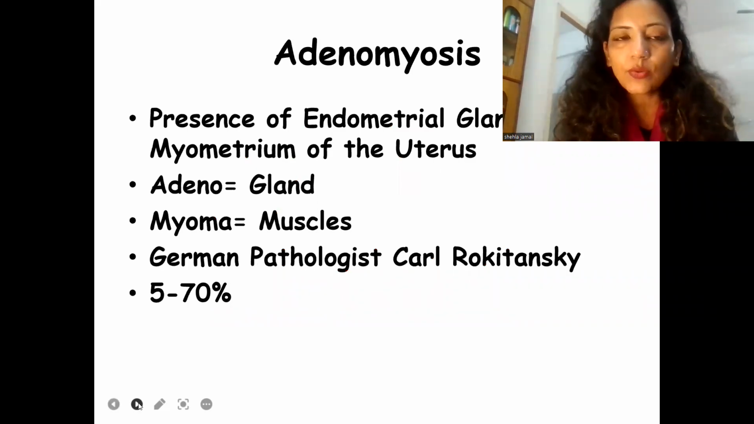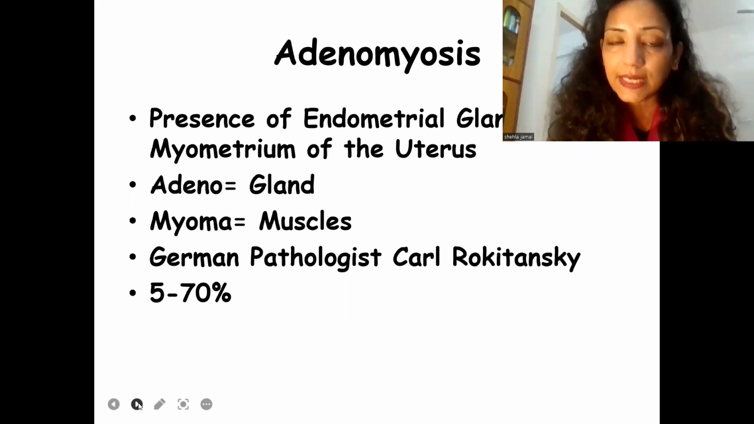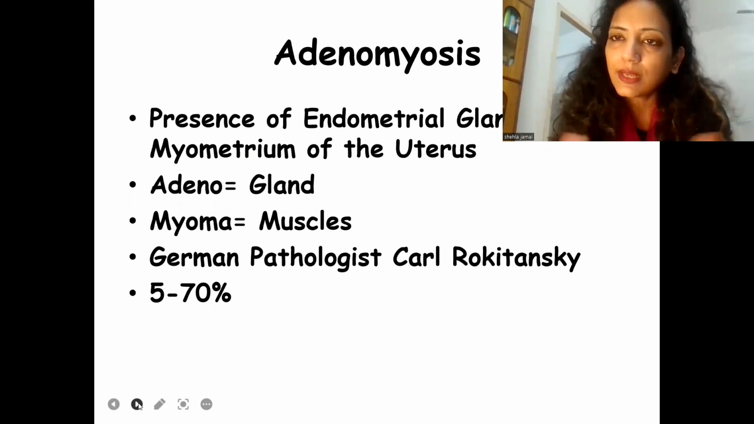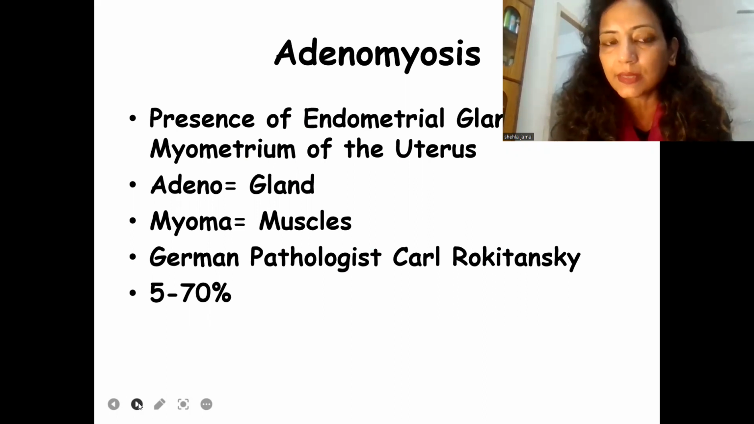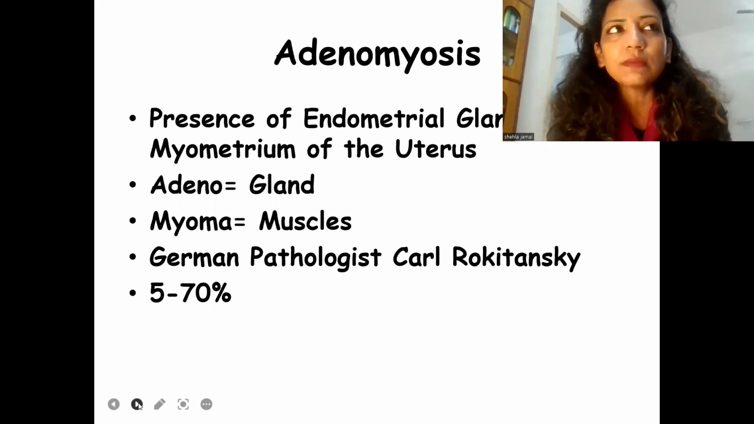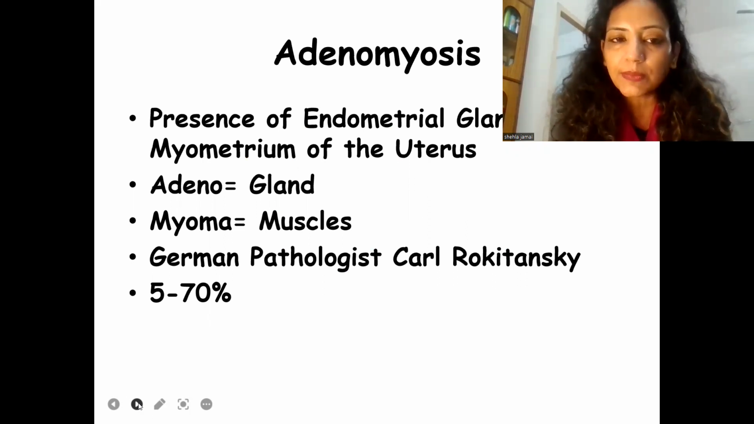So first is adenomyosis. It means presence of ectopic endometrial glands inside the myometrium of the uterus. It is simple to remember: adeno means gland, myo means muscle. That means the glands are embedded into the muscles of the uterus. It was discovered by a German pathologist, Karl Rokitansky, who narrated the incidence to be from 5 to 70%, as it was till then considered only a histopathologic diagnosis.